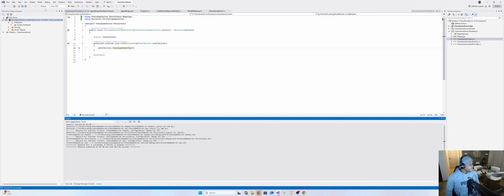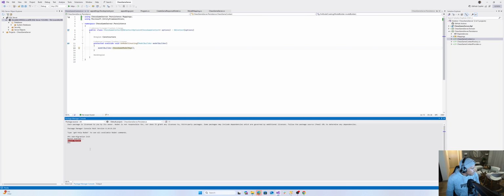Okay. So let's go back. Okay, so everything looks all good right now. Let's go back and I'll just press up, which will say add migration, and the name of the migration is going to be init. Press enter. It builds the solution itself. It says build succeeded. Now it's going to build my migration under mappings.